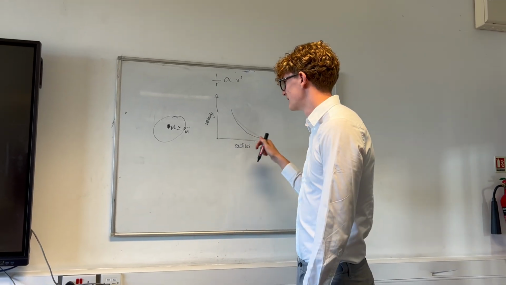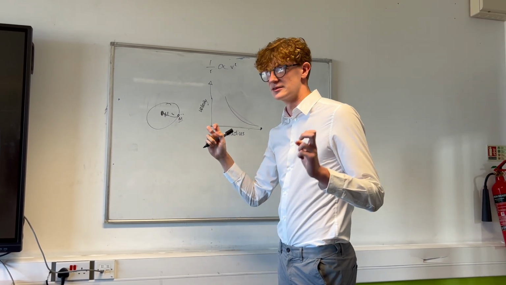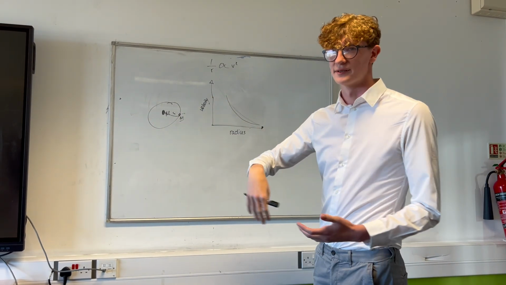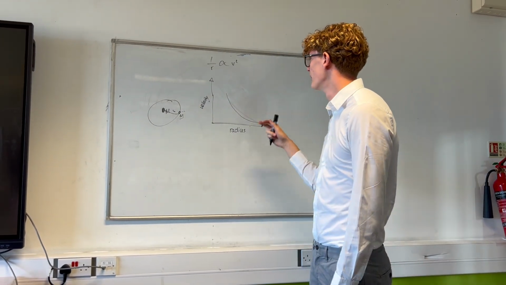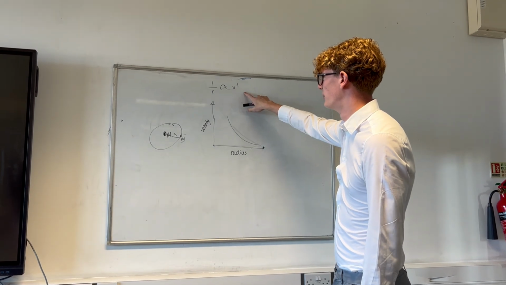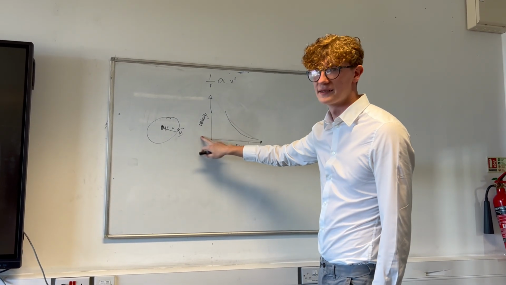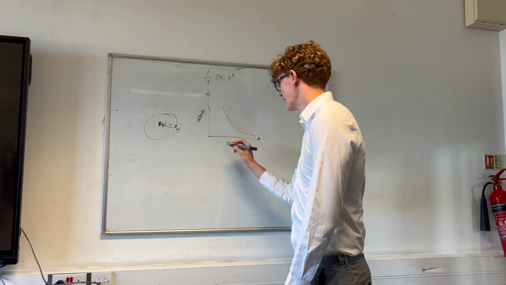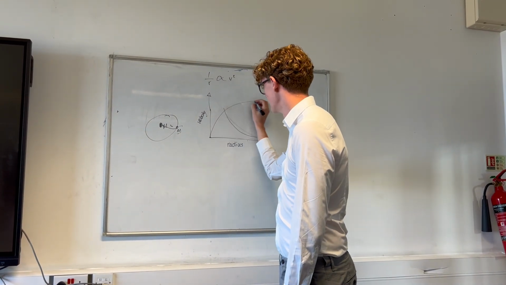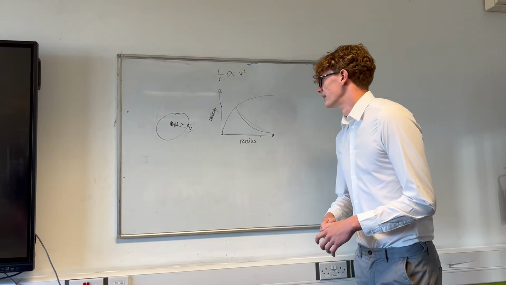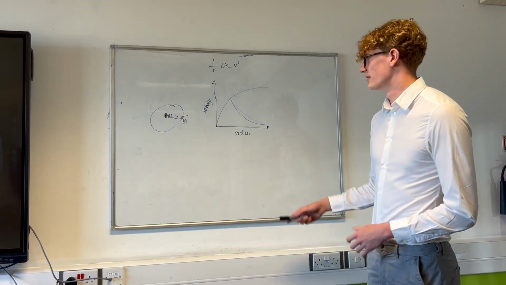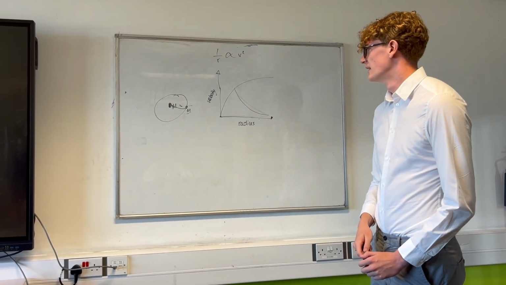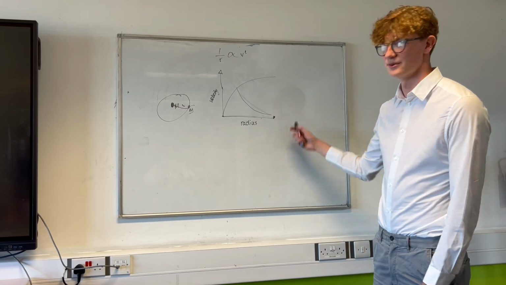So you can think of this little mass as like a star, and this big mass is like the centre of a galaxy. So based off this proportion, you expect this kind of graph when you plot velocity against radius. But actually, it turned out to be something like this. So this begs the question, what is accelerating this matter? And it's actually due to dark matter.